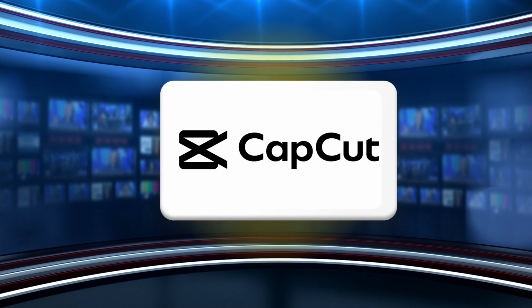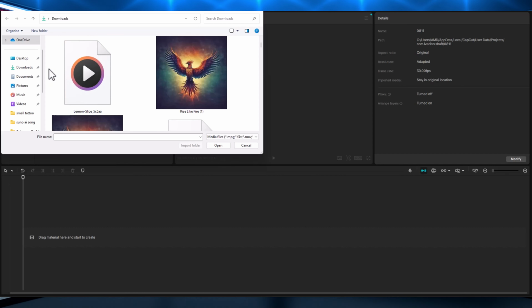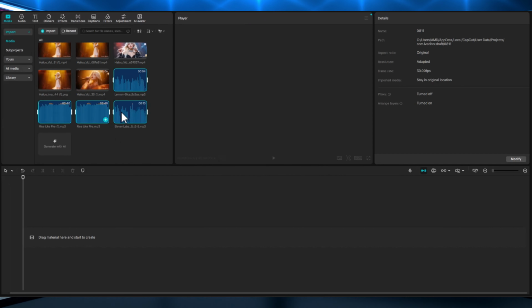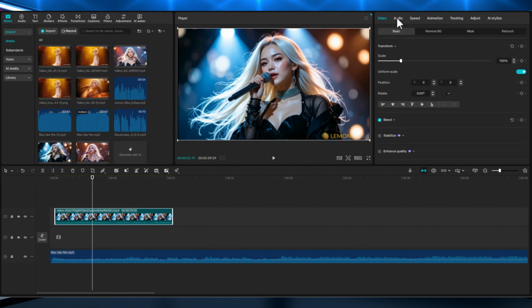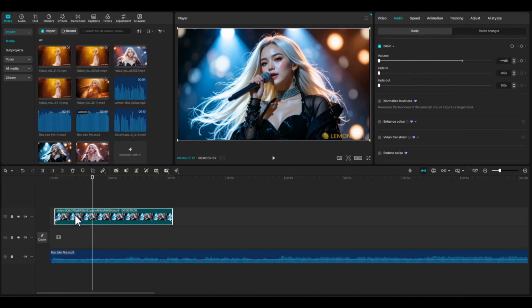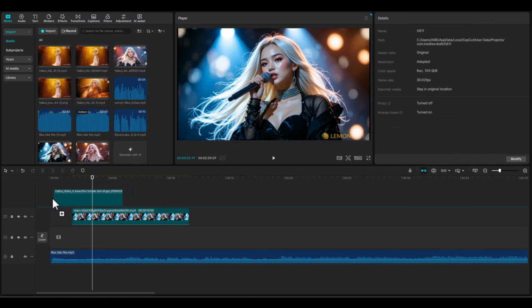Once the videos are generated, we will use a video editor to finalize the results. Now, export all your videos and audios, import them into Capcut, and arrange them on the timeline in the correct sequence. Remember, the final editing is what will make the video outstanding and keep the audience hooked. At the lip syncing part, mute the singer's audio while keeping the music running.